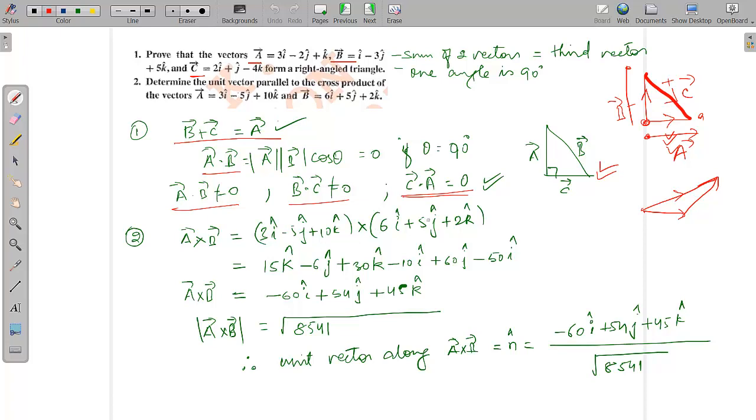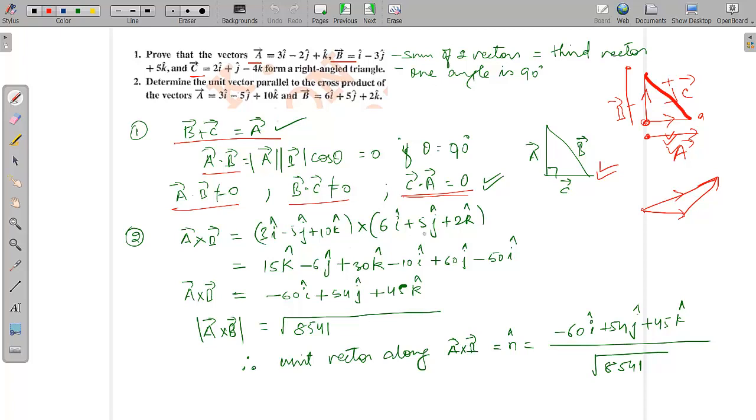So if you do 3i cross 5j, what will you get? 15 k cap, since i to j is k. Similarly, i to k: if you do it with 6 j cap, it will be minus 6 j cap, because it is opposite to the sequence. k cross i is j cap, but i cross k is minus j cap. So it becomes minus 6 j cap. Similarly, for 5j multiplied by 6i, j into i will be negative, so 5 into 6 is minus 30, and minus minus becomes plus 30 k cap.